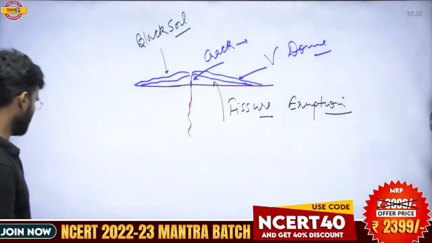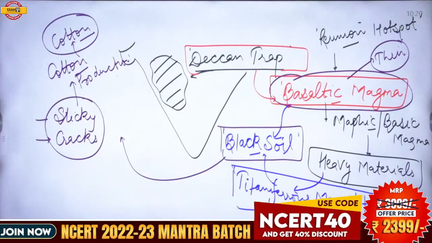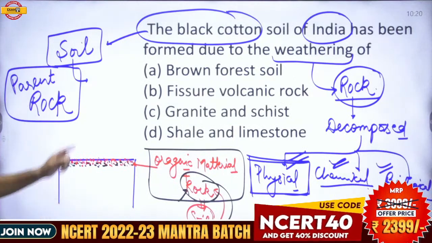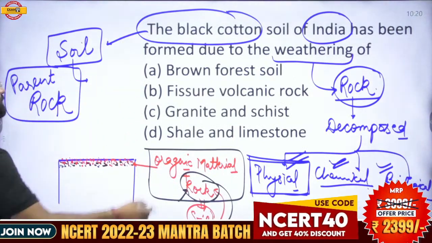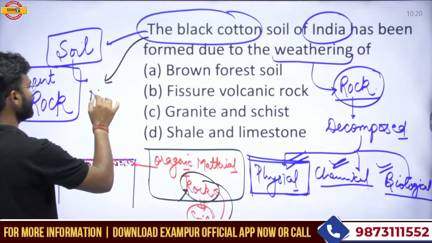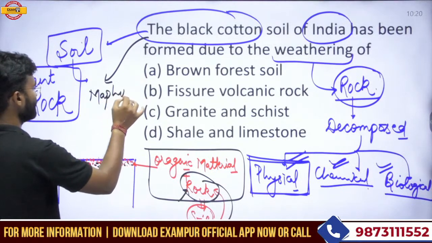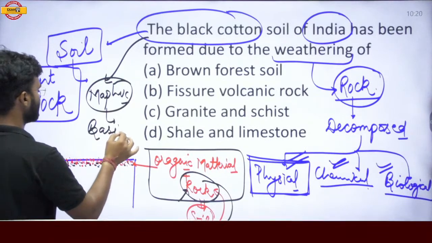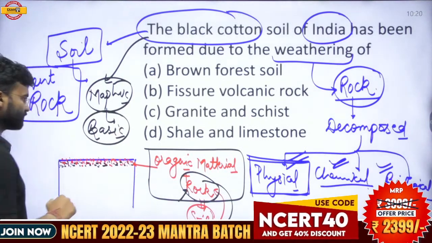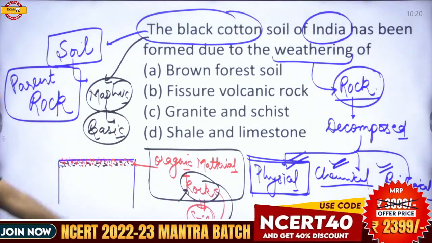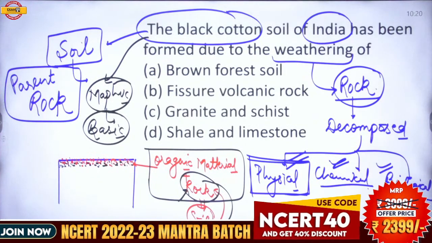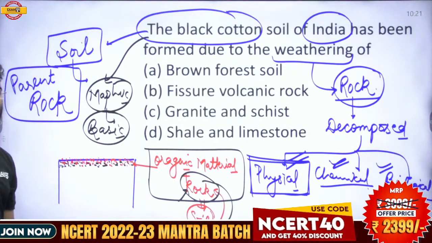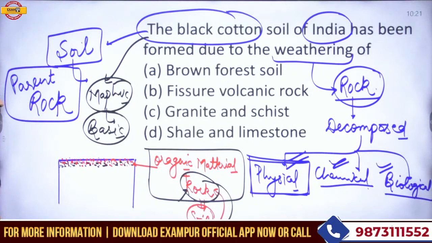Now read the question and then try to answer. The black cotton soil is formed by the mafic magma. You understand here, this is formed by the mafic magma, or you can say the basic magma. Basic magma is the magma which consists of the maximum amount of heavy materials.